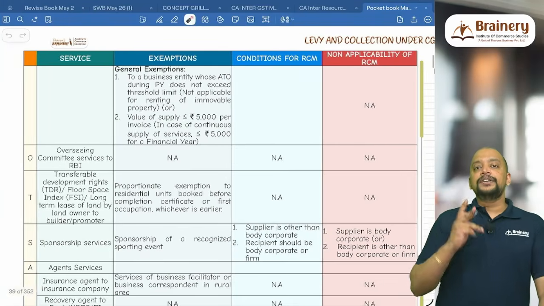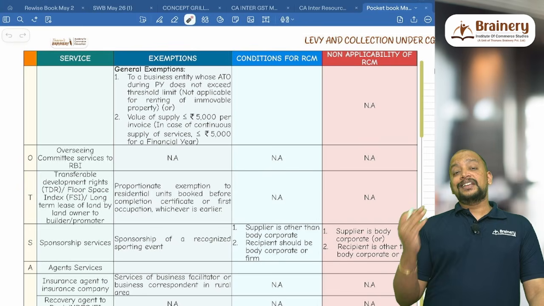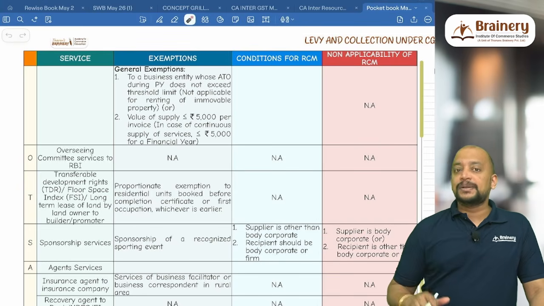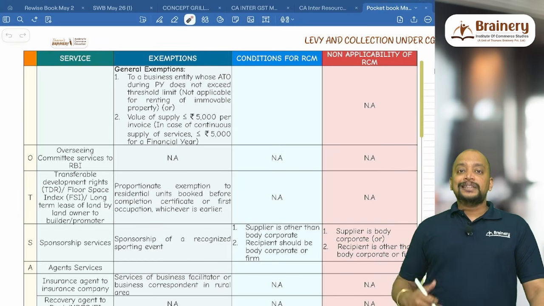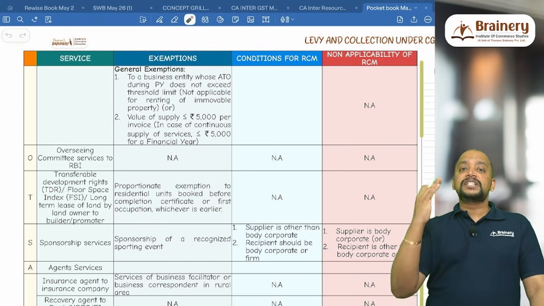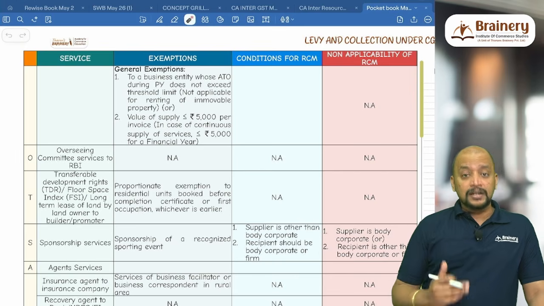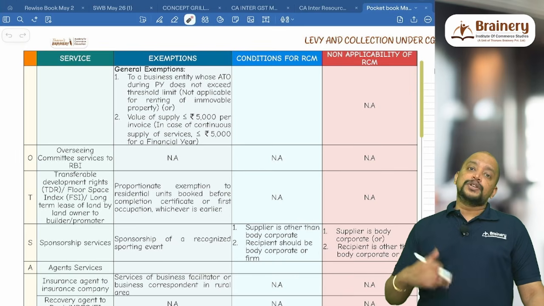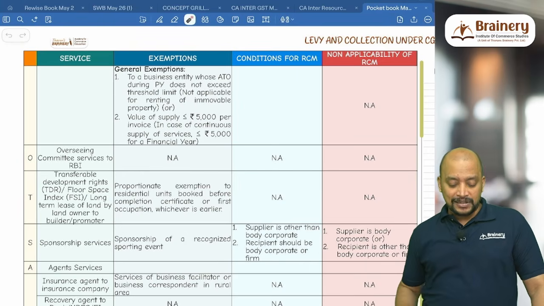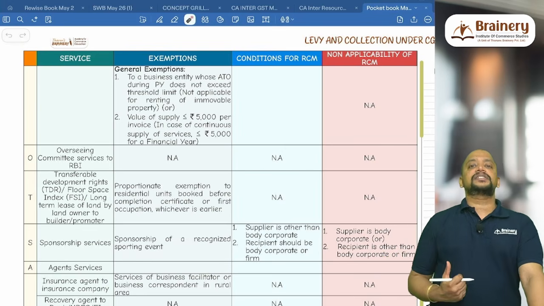Apart from these 14, we have two general exemptions. Number one, the government is providing services to a business entity and that business entity's turnover during the previous year does not exceed the threshold limit, but this exemption is not applicable in case of renting of immovable property. So any other service apart from the 14 points. In case of the first 14 exemptions we discussed, whatever may be the amount, whatever may be the case, it is fully exempted. But if it is other services to a business entity whose turnover during the previous year does not exceed the threshold limit, then it is exempted, and the value of supply does not exceed 5,000 rupees. What is this, value of supply does not exceed 5,000 rupees?